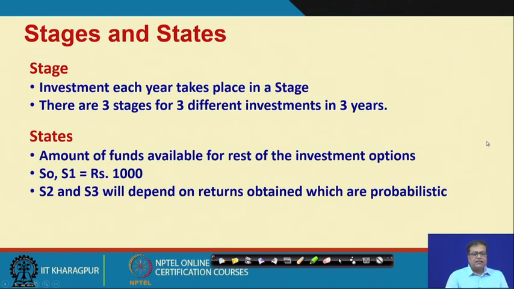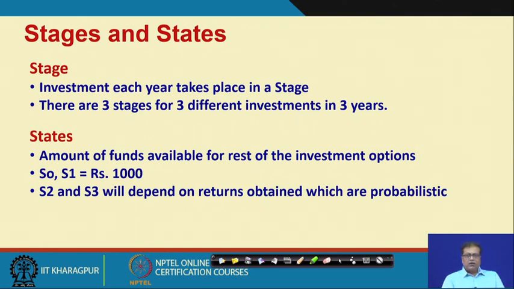Now, what are the stages? As you can clearly see, there are 3 stages: first year investments, second year investments and the third year investments. What are the states? The amount of funds available for the rest of the investment options. So, at the very beginning, in S1 you have 1000 rupees. The S2 and S3 will depend on returns obtained, which are probabilistic.